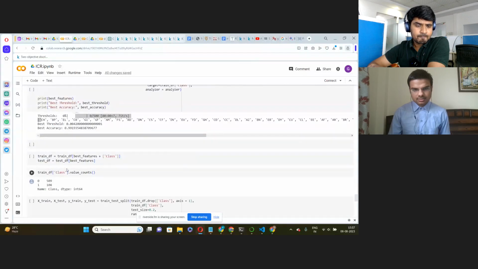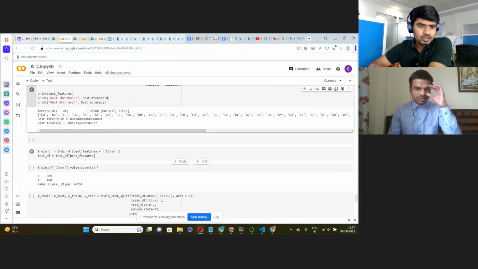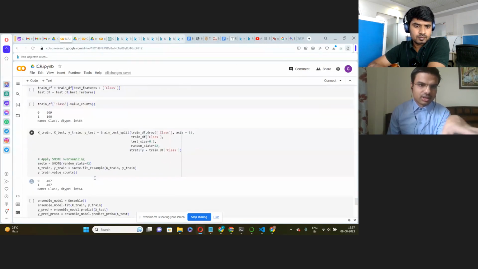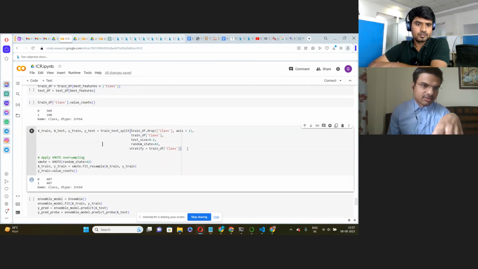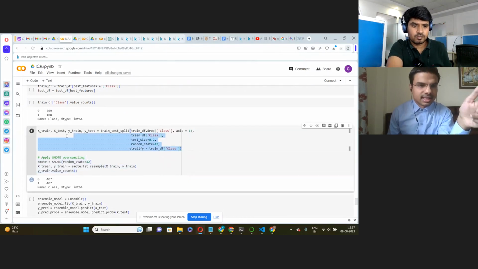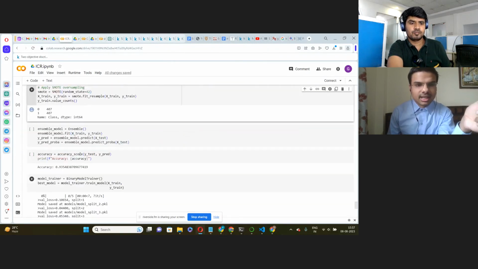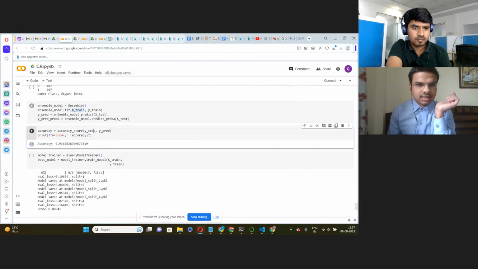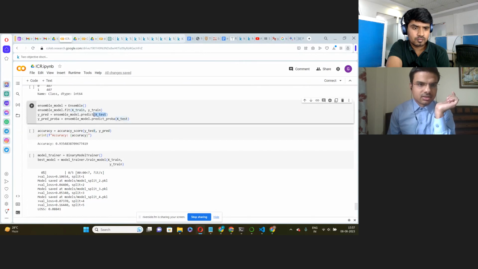Okay, so before we do oversampling, we have performed the train and test split. So we have divided the data set into train and test split. So the train data set will be used for the training, and then the test data set will be used for the testing. So here we have used the train data set for training, and here we have used the predictive function. Yes, here we have used the test data set for predicting, for classifying, and then based on that we get the accuracy of the model.